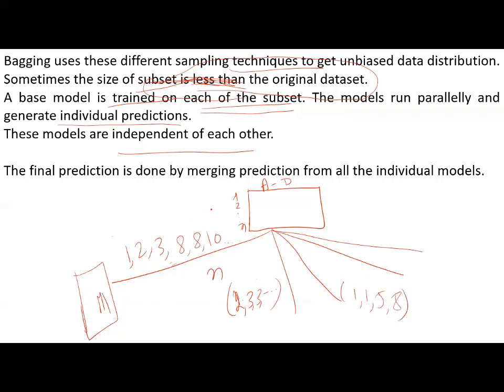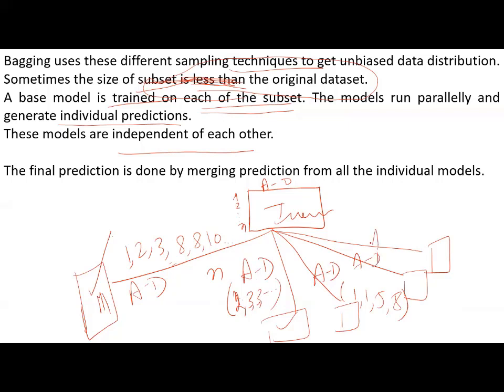See, we divide the data differently like this and give each dataset a model name. This is training data. A to D are applied to all of them.